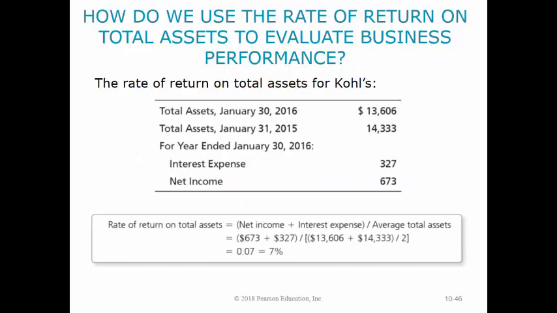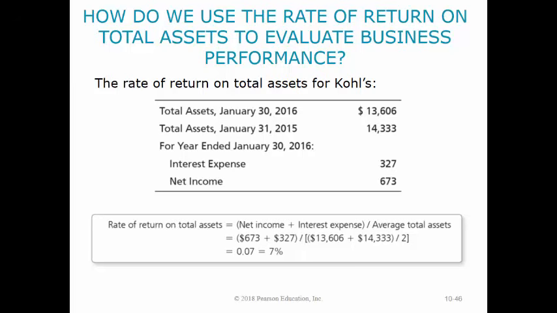Using Kohl's Corporation's fiscal 2015 annual report, we can determine its rate of return on total assets. Net income and interest expense are taken from the company's income statement, and total assets is taken from the balance sheet. Kohl's Corporation has a rate of return on total assets of 7%, which means that for each $1 invested in the company's average assets, the company earns 7 cents in profits before considering interest expense.